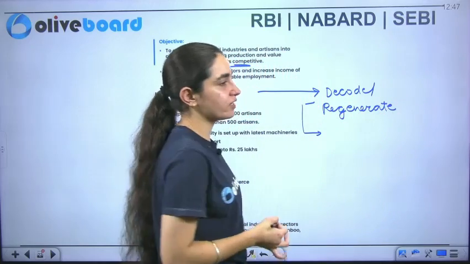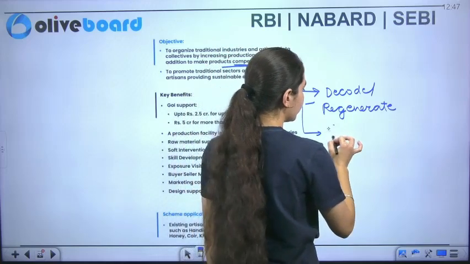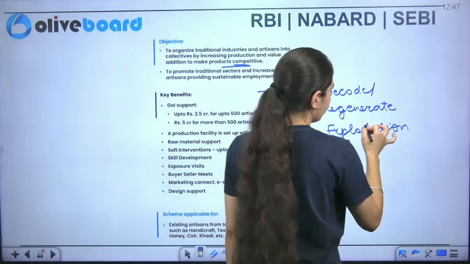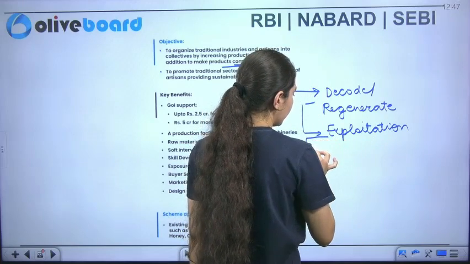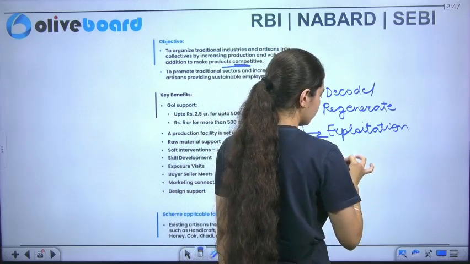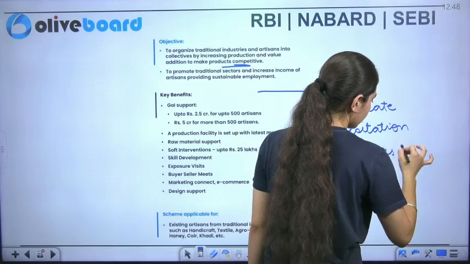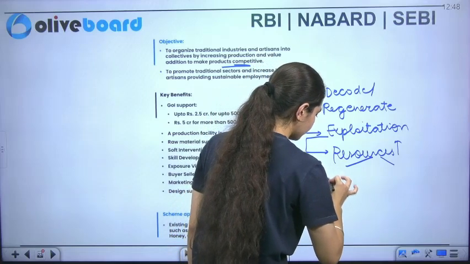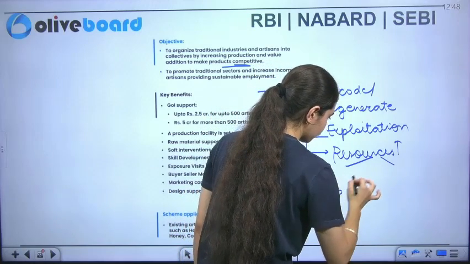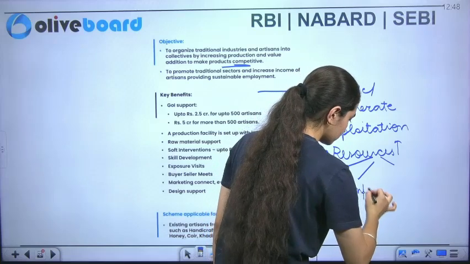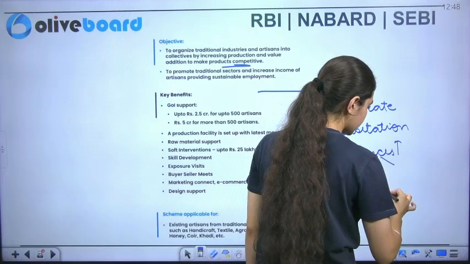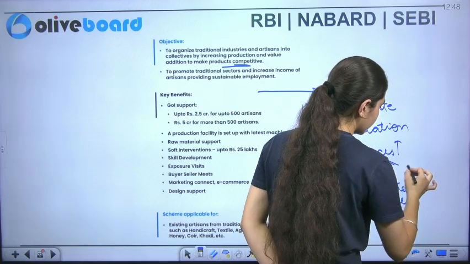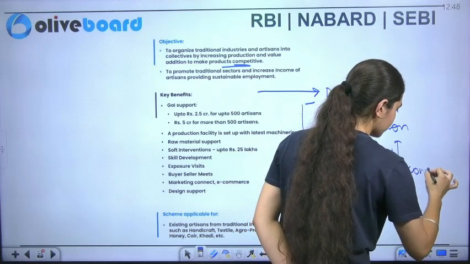If there is a regeneration of the industries here, it means I am doing exploitation of the resources which I specifically told you. Okay, if I have set up one of the industries in a village area, it means I'm providing them resources. Okay, resources in terms of maybe financial help, maybe employment. There will be market access also, and there will be an increase in connectivity.